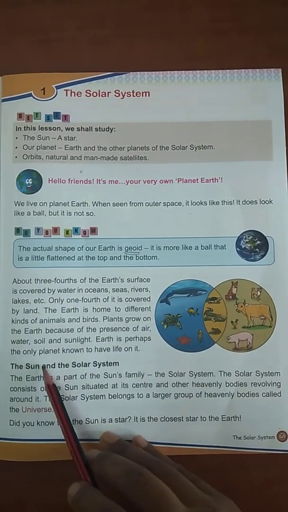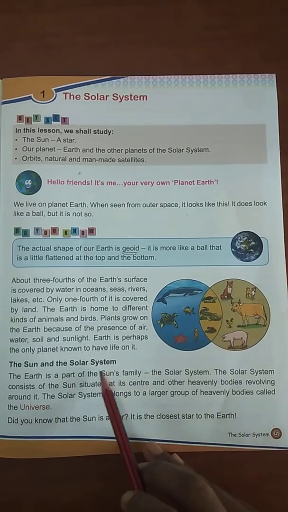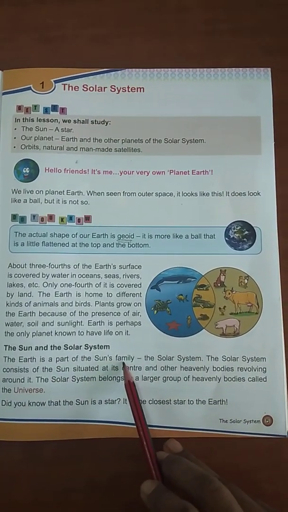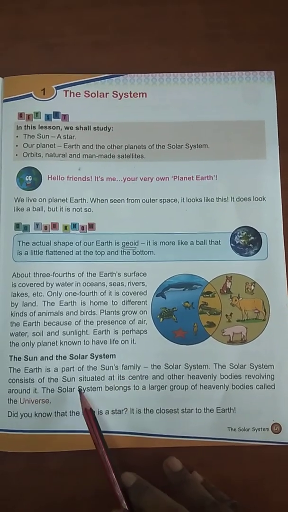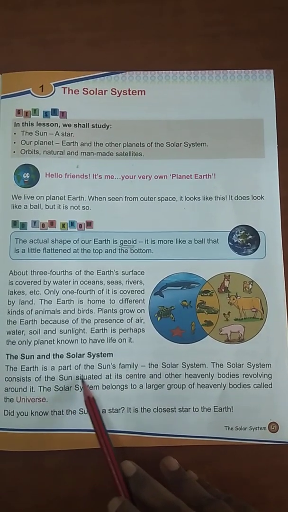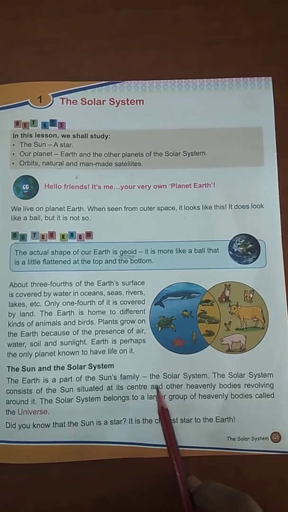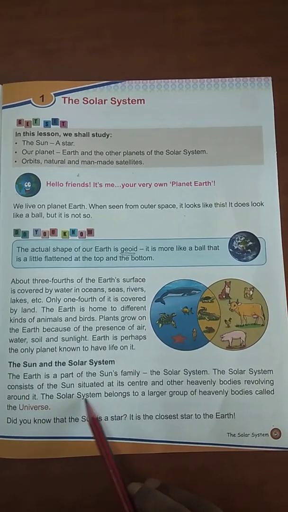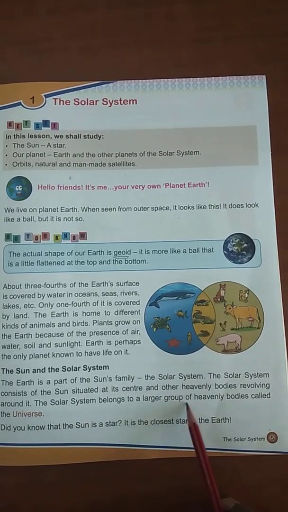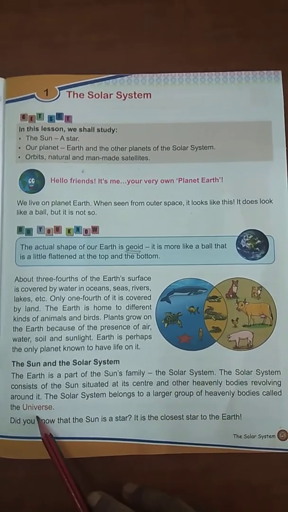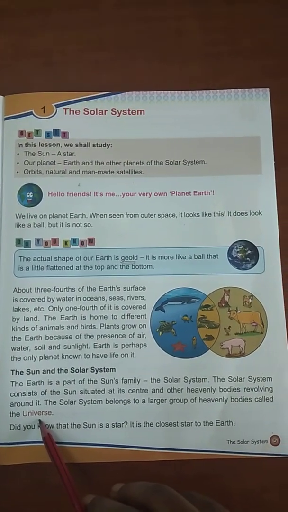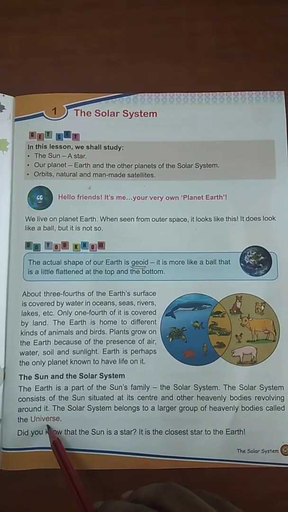The solar system and the sun. The earth is a part of the sun's family. The solar system consists of the sun situated in its center and the other heavenly bodies revolving around it. The solar system belongs to a large group of heavenly bodies called the universe. Our solar system belongs to the universe.